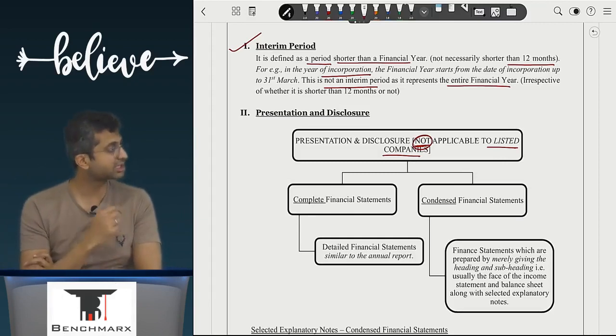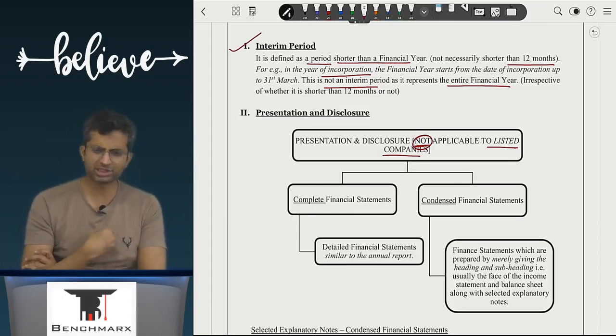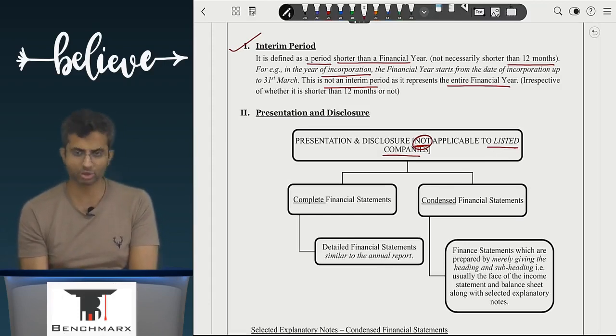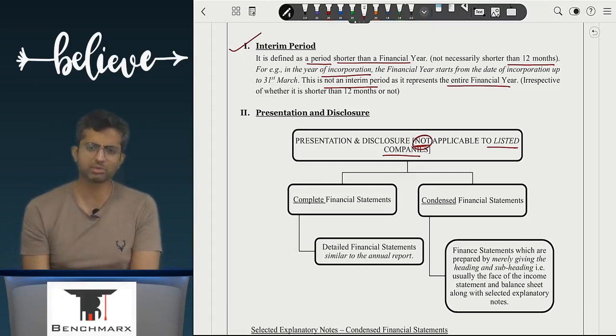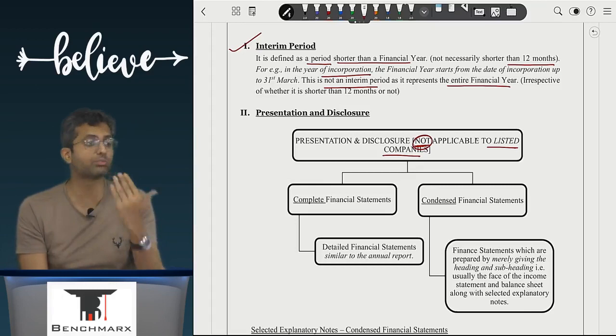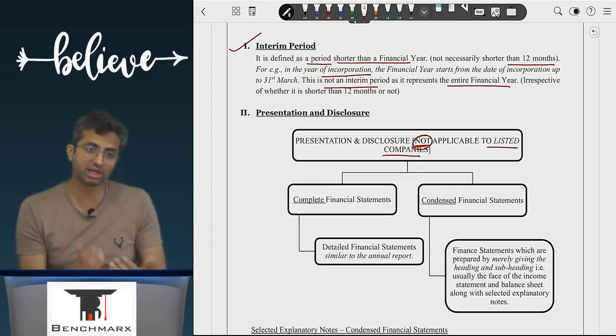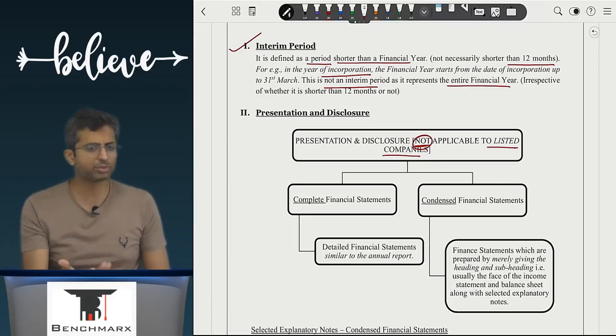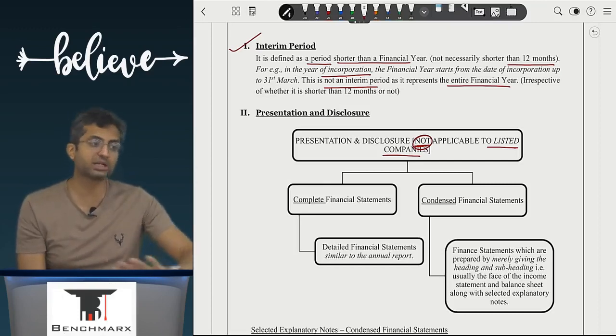So ये guidance किसको apply होएगा? If you are not a listed company and you are voluntarily preparing interim financial reports, remember additional disclosure can be given. If you want, you can give additional disclosure. So it is not mandatory in general to prepare quarterly statements. But I can still prepare quarterly, I can still prepare half yearly. Sometimes I can take loans from banks, and banks might require that every half year you have to submit your performance to me. And as a result, you might prepare half yearly. Companies Act does not tell you.